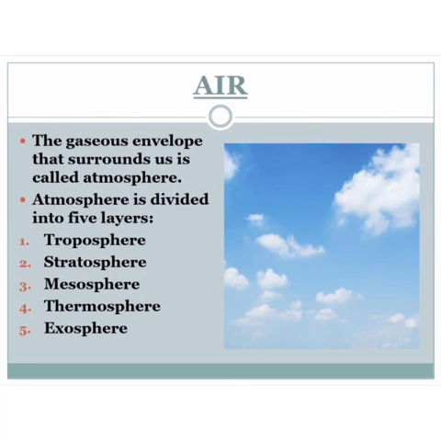So I was explaining about air. Air is said to be a gaseous envelope that surrounds us, that is said to be atmosphere. So in atmosphere there is a presence of air. And this atmosphere is divided into five layers, that is troposphere, stratosphere, mesosphere, thermosphere, and exosphere. These layers you might have studied in your primary classes as well.